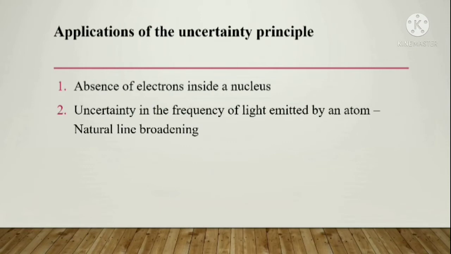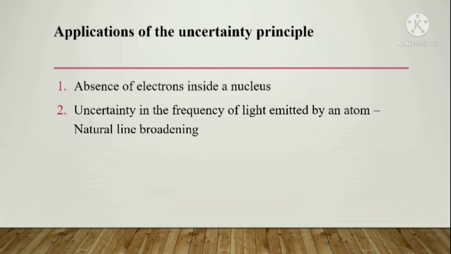Now next is the applications of the uncertainty principle. There are two applications: the first is the absence of electrons inside a nucleus, and the second is uncertainty in the frequency of light emitted by an atom. There is another name for the second application, that is natural line broadening. That means we will observe a broadened spectral line with increased width in the second case.